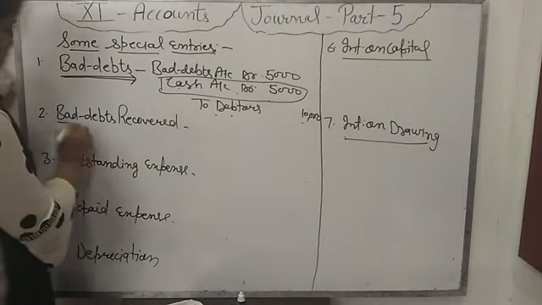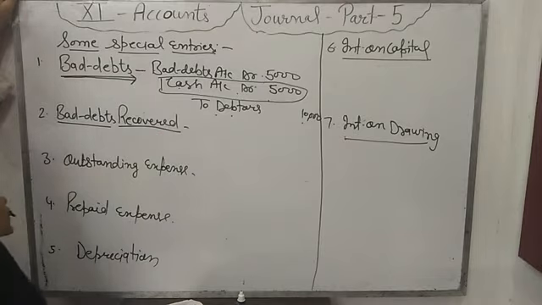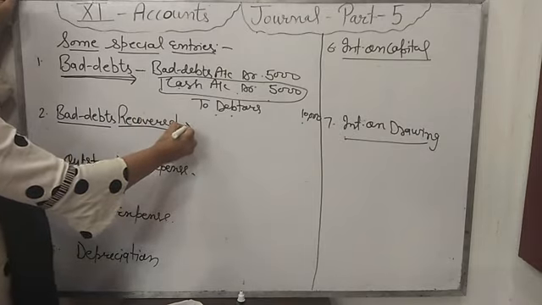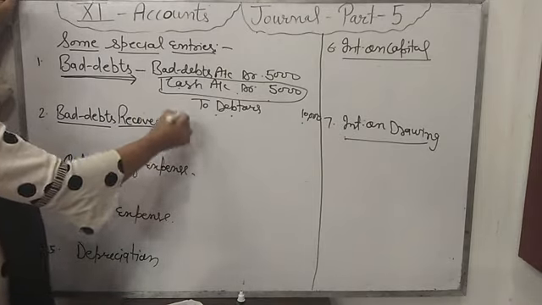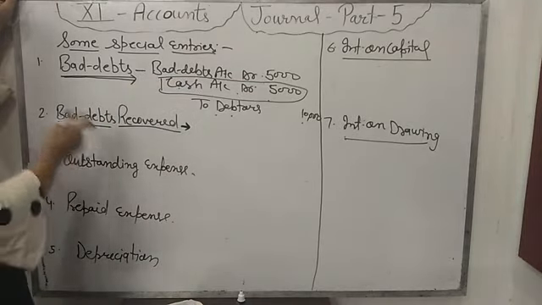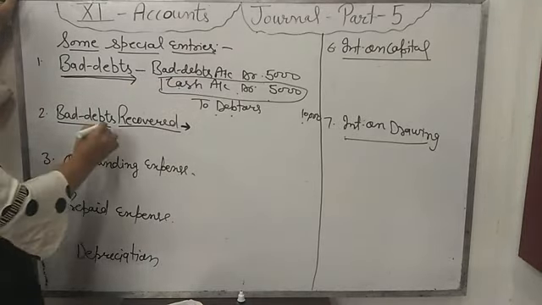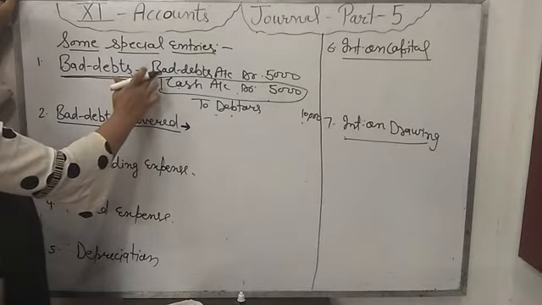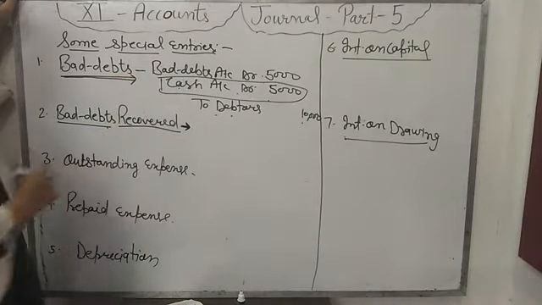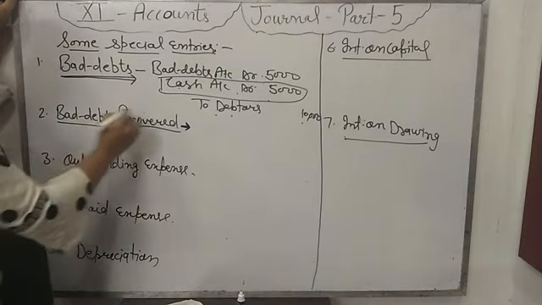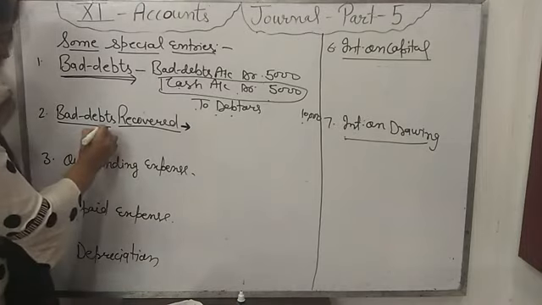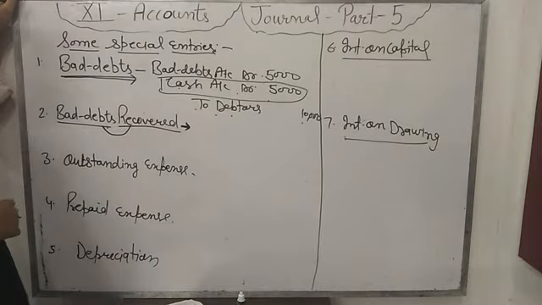Now next is bad debts recovered account. Sometimes any debtor is able to give us the money of bad debts in the next year. In future, when he has money and wants to maintain his relation with the firm, then he can return the money to the firm that we have put in the bad debts account. So when any debtor pays the bad debts amount that we wrote off in the previous year, that money is known as bad debts recovered account. This is the income of the firm, so it will be credit.